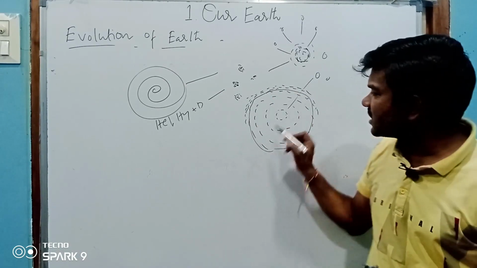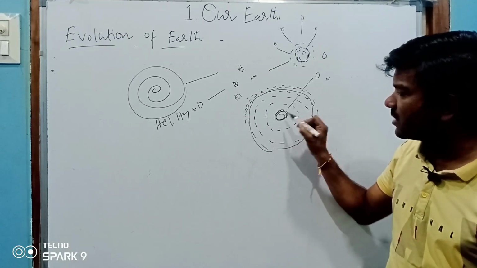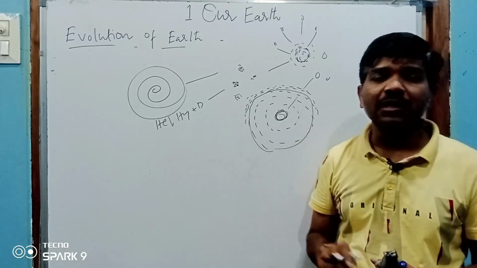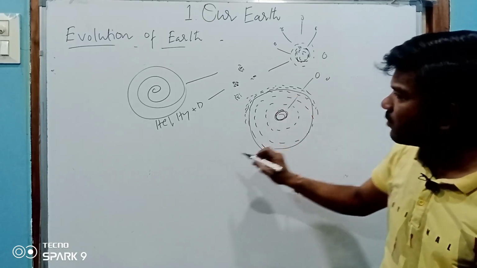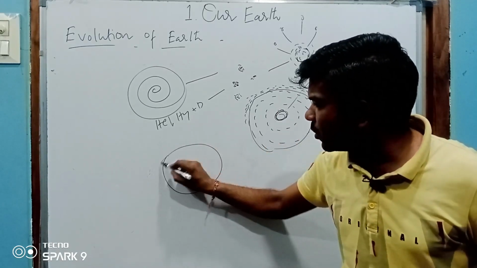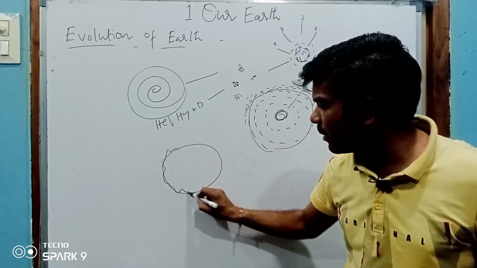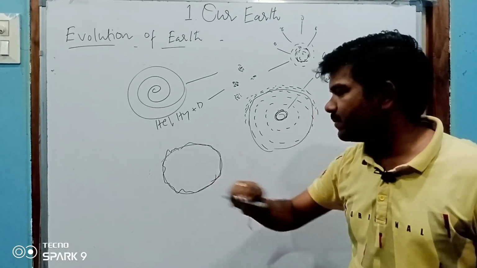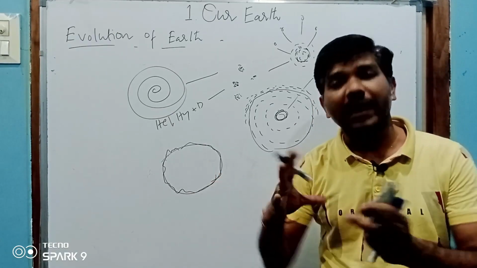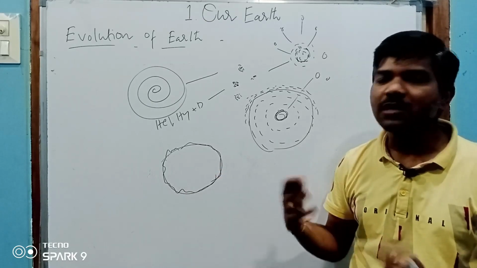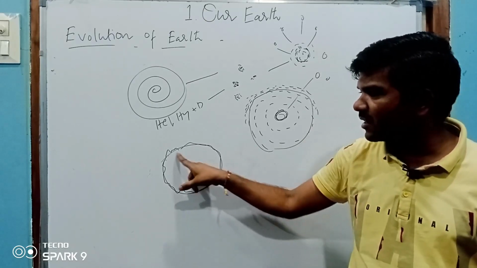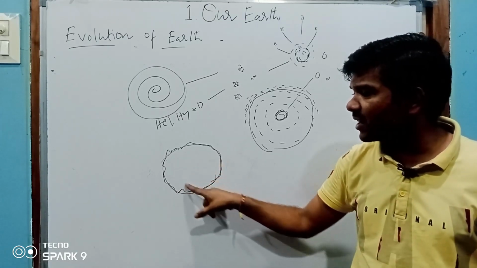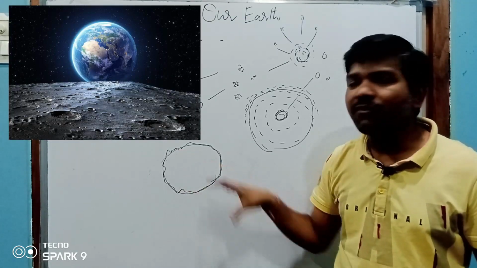After that, when the interior of the earth's temperature decreased, it got wrinkled. So there are ridges, some ups and downs. This kind of structure was made because it was wrinkled. These foldings, ridges, and landforms were formed.